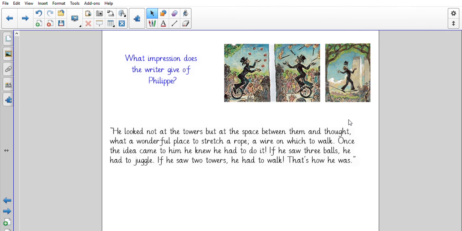Now, to me, I think it means he's very determined at what he does. Okay, he's very committed. As soon as he sees 3 balls, he has to juggle. As soon as he sees towers, he has to walk. Okay, he's very committed to what he does.